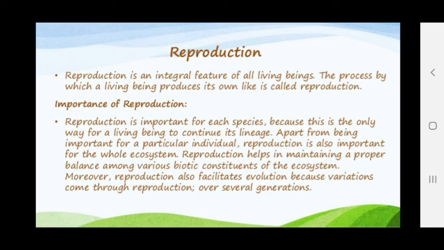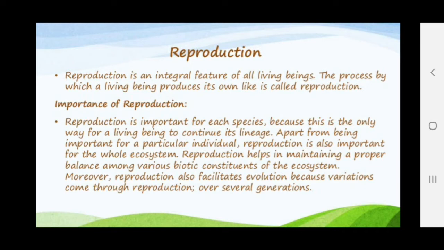So to maintain the ecosystem, reproduction is a very important process. Reproduction helps in maintaining a proper balance among various biotic constituents of the ecosystem. Moreover, reproduction also facilitates evolution because variations come through reproduction over several generations.